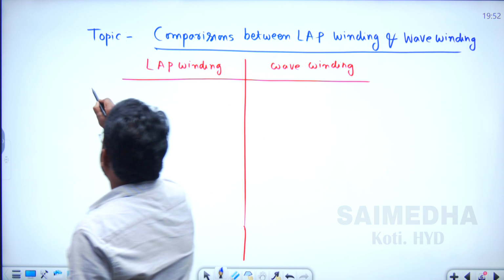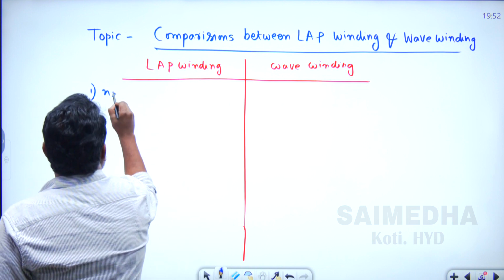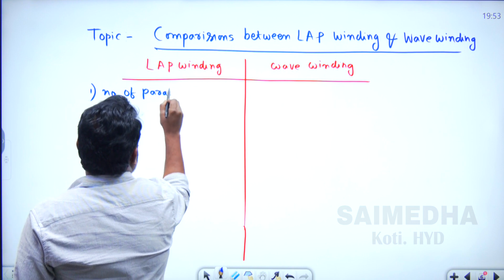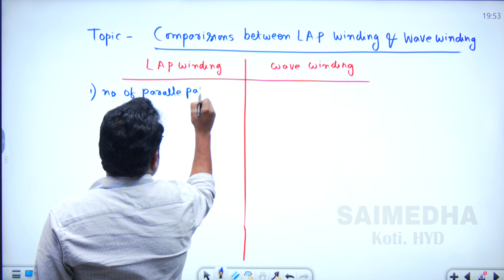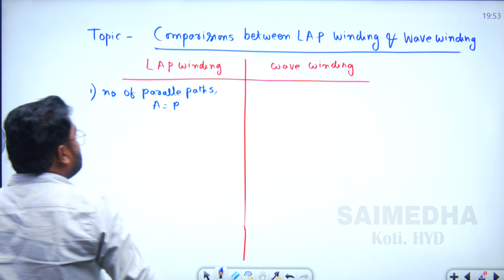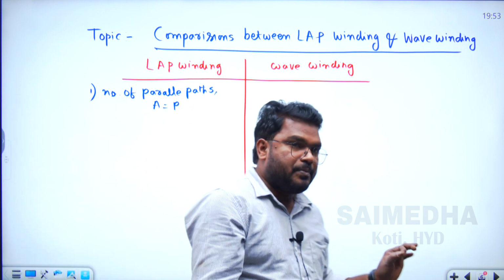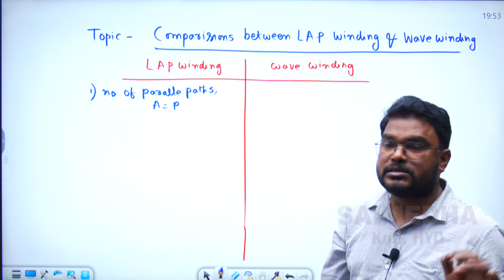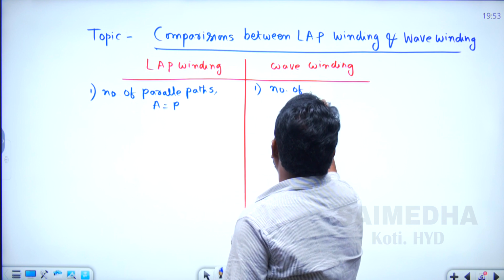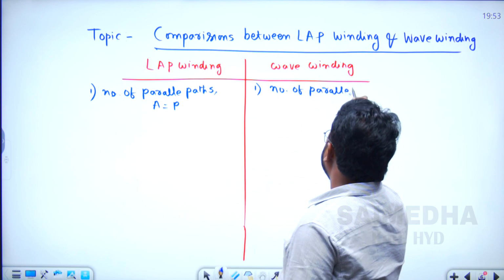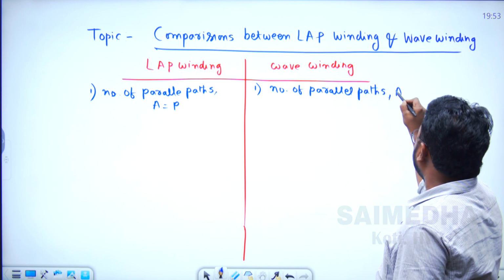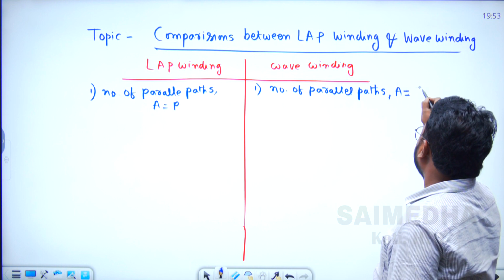The number of parallel paths A in the lap connected armature winding is equal to the number of poles. Similarly, for the number of parallel paths in the wave connected armature winding, A is equal to 2.